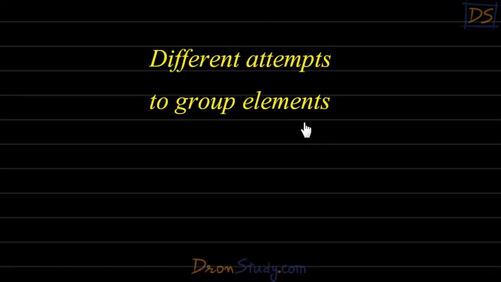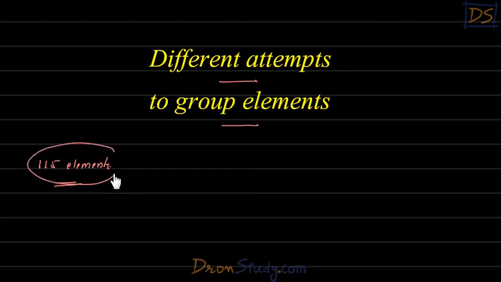Okay, students, now different attempts to group elements. Now see, students, the task in front of us is to group 115 elements into different groups so that it is easy to study. Now, do you think this is an easy task, students? Not at all. This is a very complicated task. There are so many elements. You have to decide which groups have to be made, which element has to go in which group, and so on, students. So it's a very difficult task.